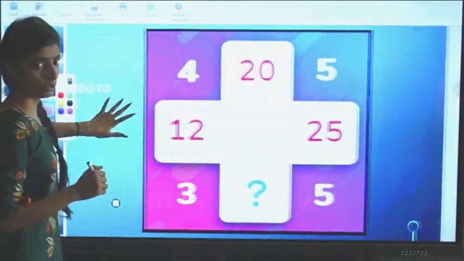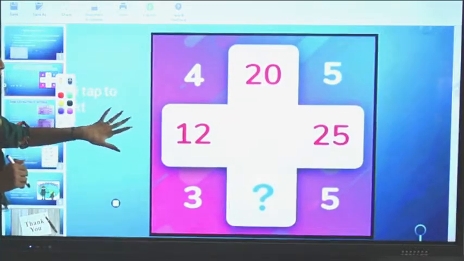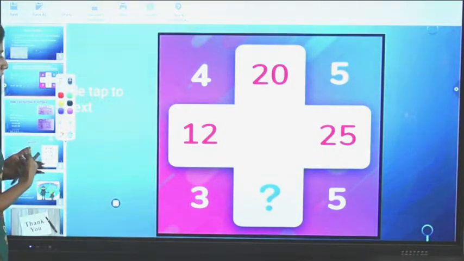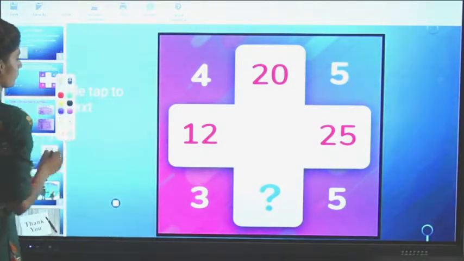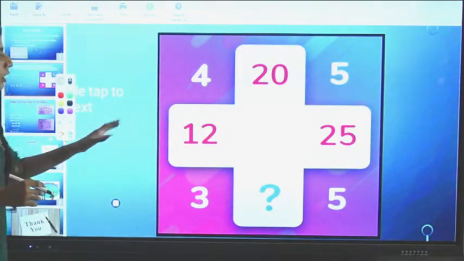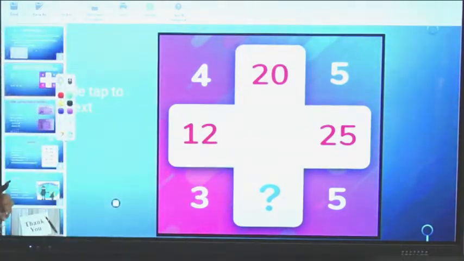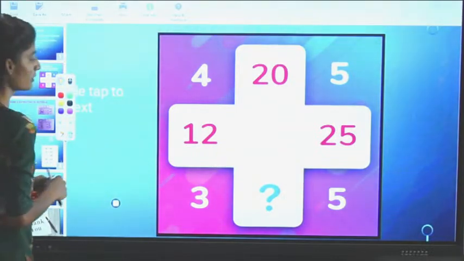In this also you have to use your own logic. Like in this you have to find out the missing number that is in the middle of every number. You have to find out that missing number.